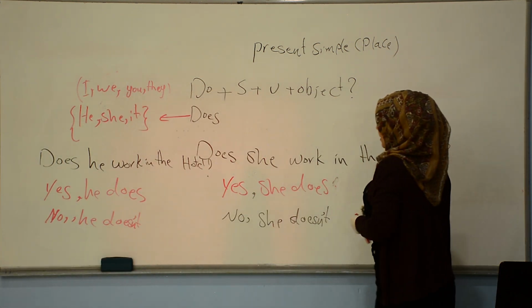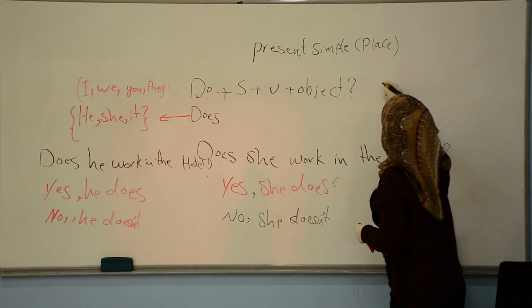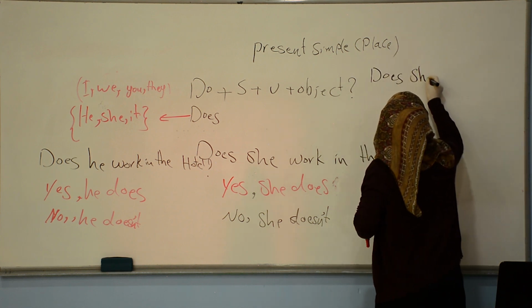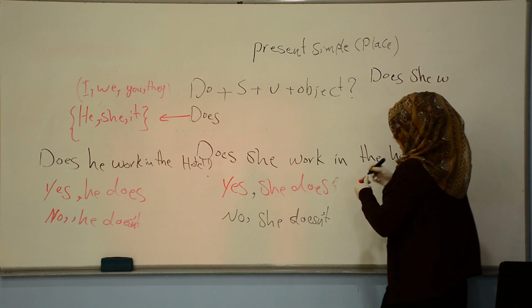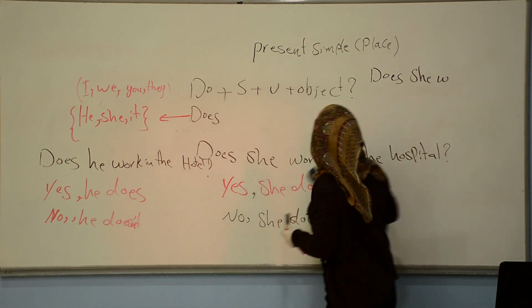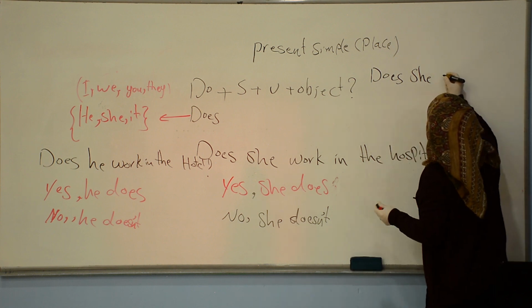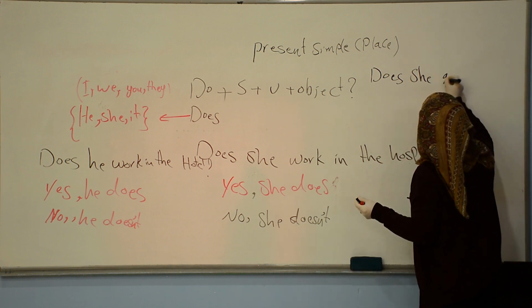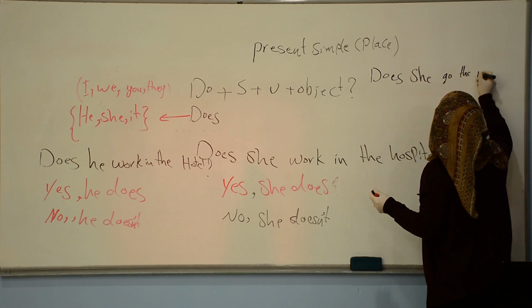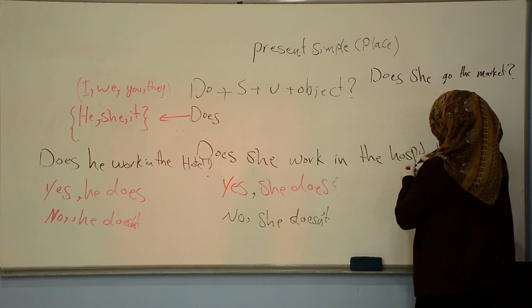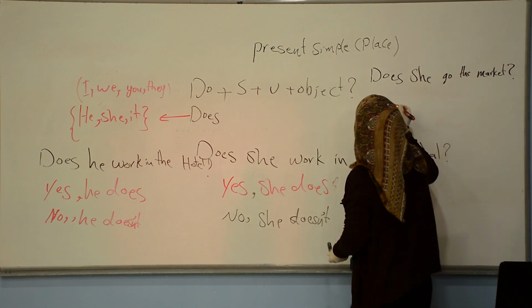Or another example I can give you, for example, does she work or does she go to the market? Okay. If our response is yes, what will we say?